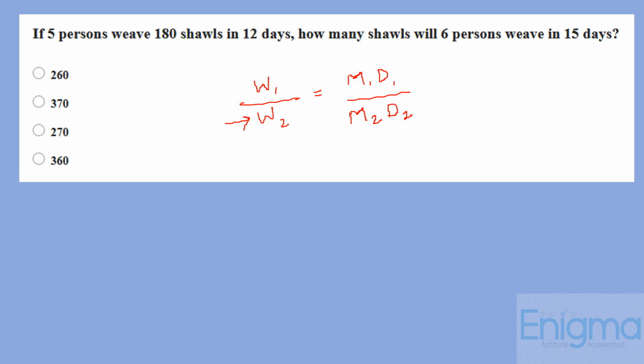Now, W1, that is the work done, 180 shawls are weaved. We don't know W2. We know that 5 persons worked for 12 days. Now in the next instance, we have 6 persons weaving for 15 days. So solving this, we get the answer as 270 shawls.